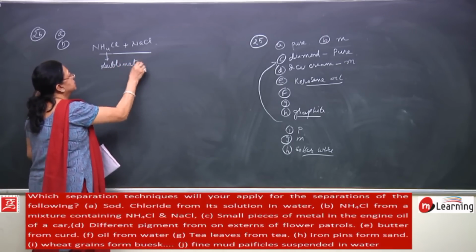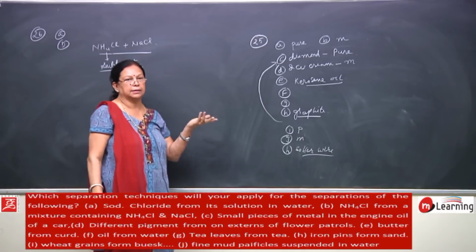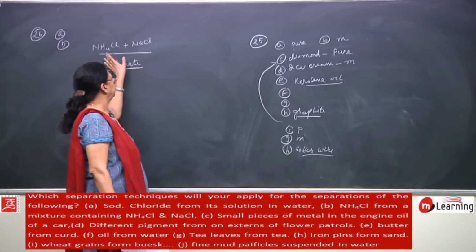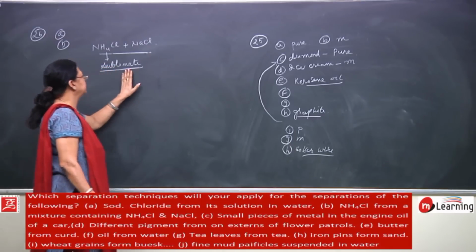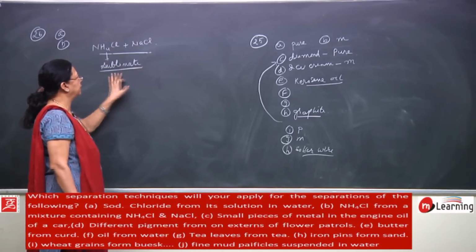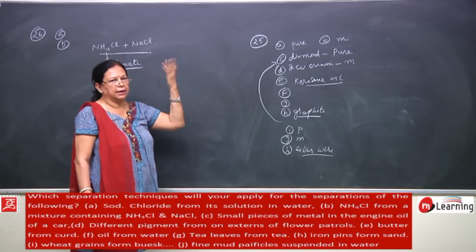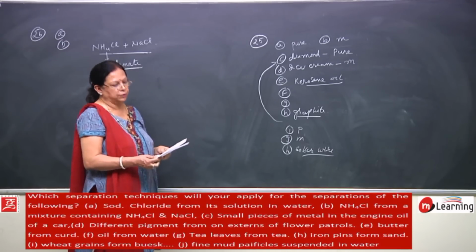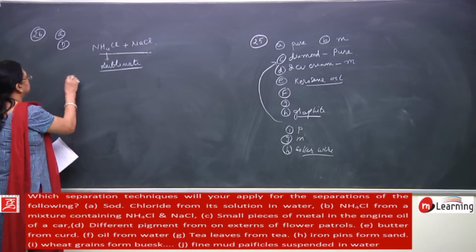Sublimate means it goes directly from solid to gaseous state without going to the liquid state. So if you heat the mixture, ammonium chloride will form vapors and sublimate, and you will be left with sodium chloride.